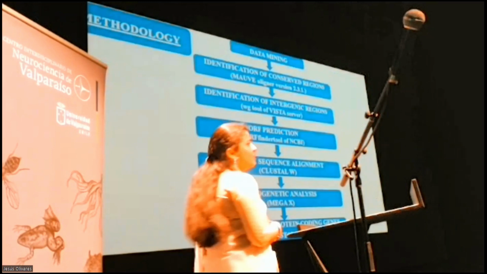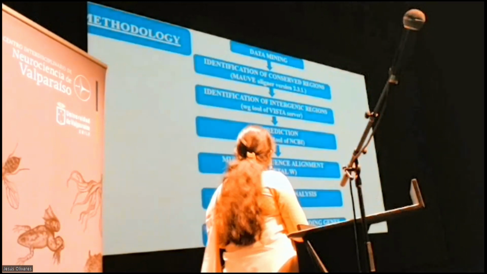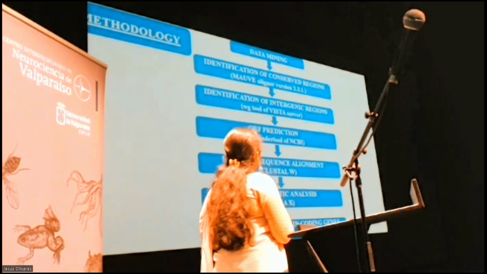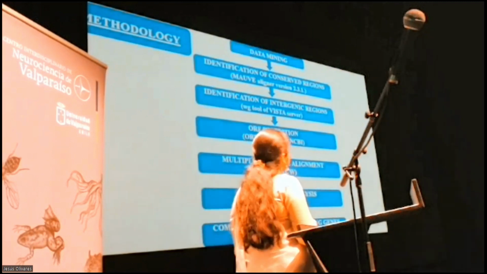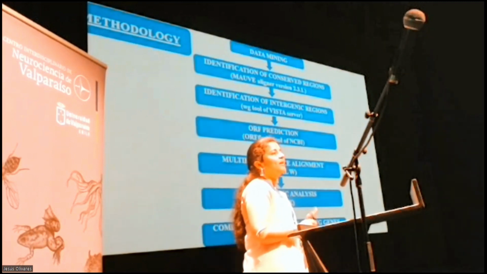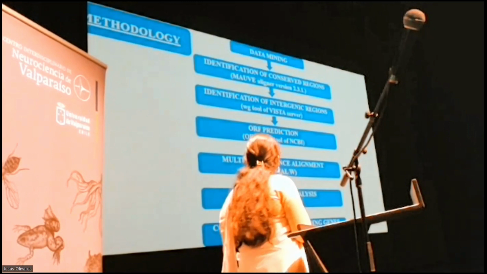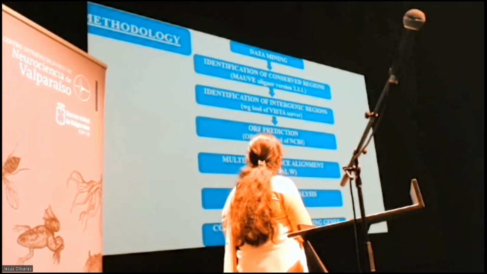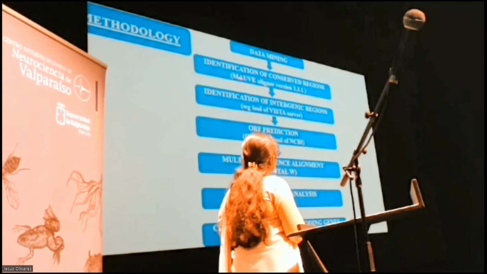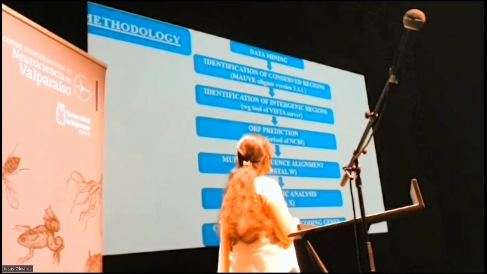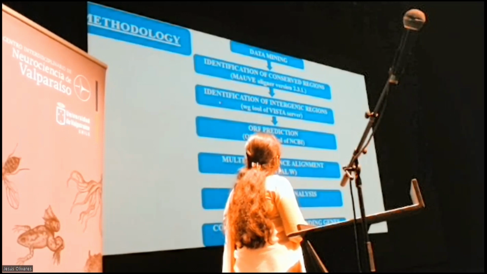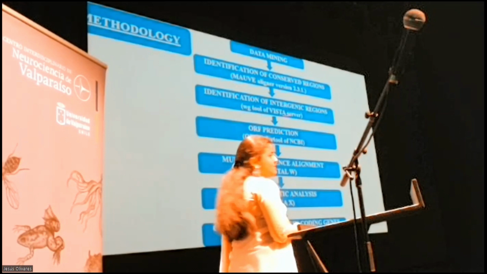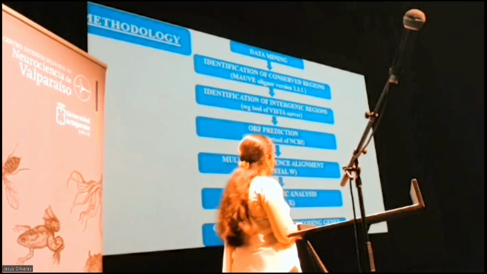Coming to the methodological part of this work, the very first step was data mining. The genomic data of these three worms was taken from the NCBI database. Then for the identification of the conserved regions in these genomes, the MOVE software was used. After that, the identification of intergenic regions was done with the Vista server.